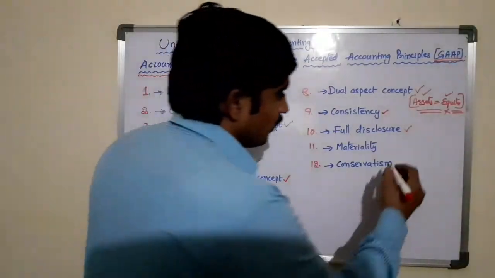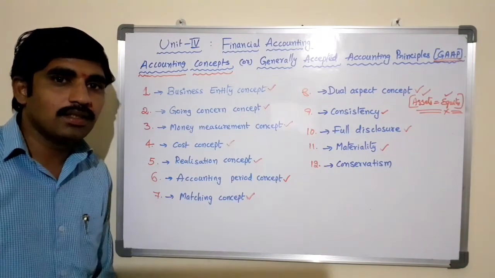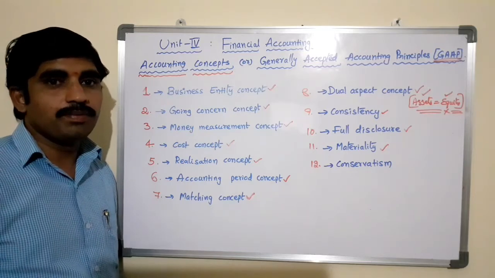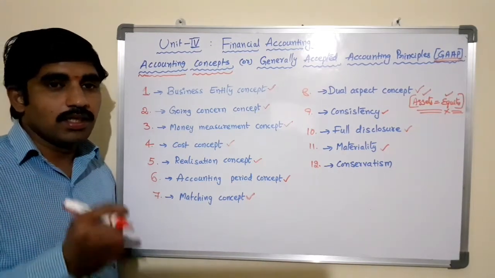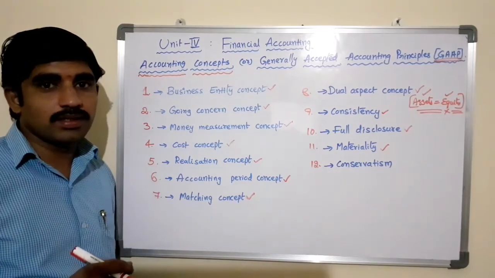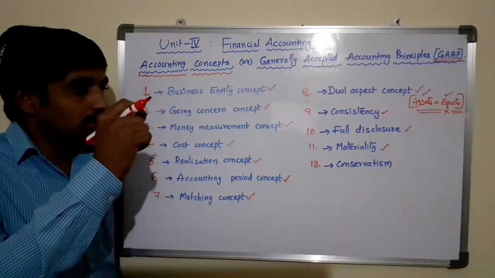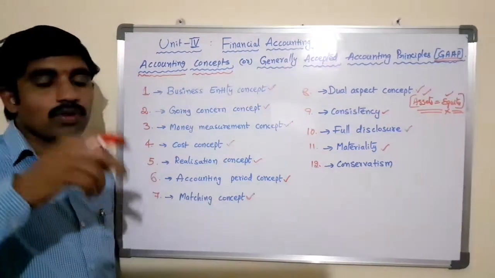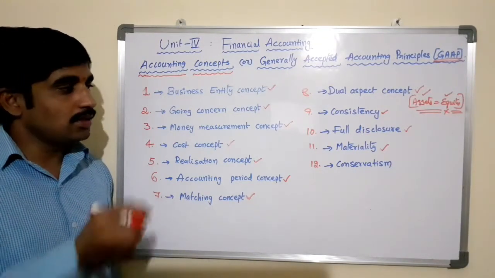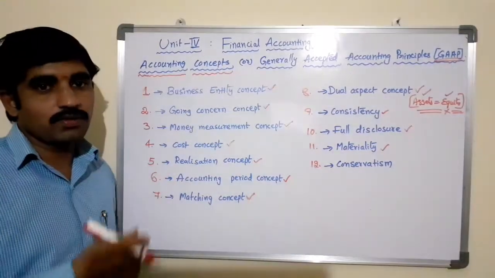The next one is materiality. Materiality is an exception to the full disclosure principle. The materiality principle states that if an accounting detail is not very important or material in nature, it can be dropped or ignored. It means that this will not affect the economic position of the company or the business much. In such cases, that kind of transaction may be dropped in recording the books of accounts.